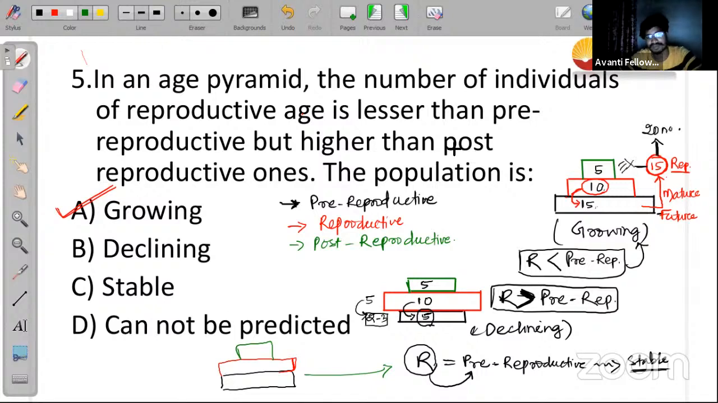Okay, option A will be the correct answer to this question. I hope this is clear to all of you. Electricity went off, or I think I might not be visible to you people.